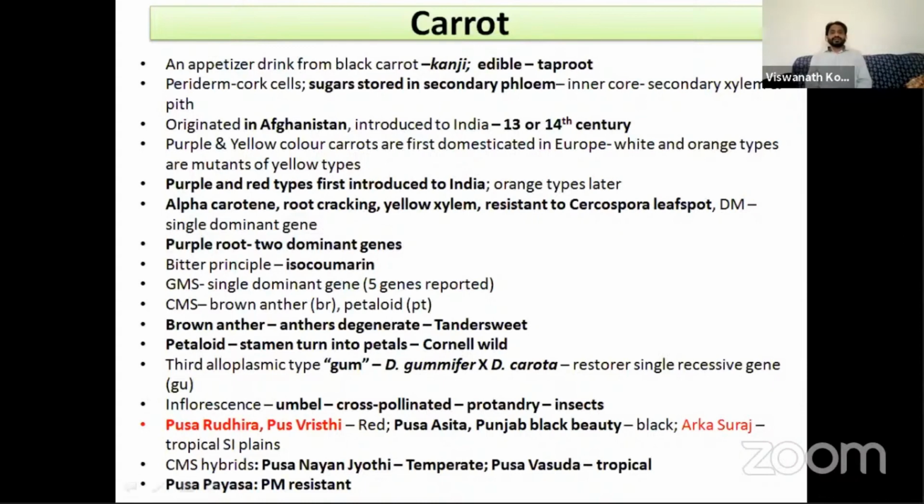Sometimes we can feel the carrot root is bitter. The bitter principle in the carrot is due to the presence of isocoumarin.